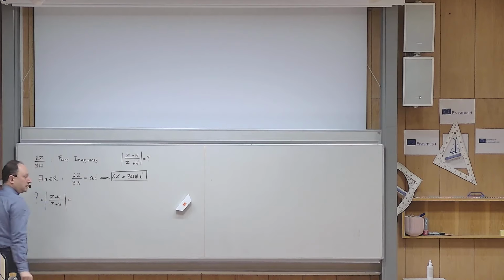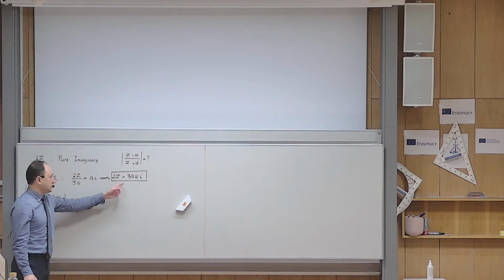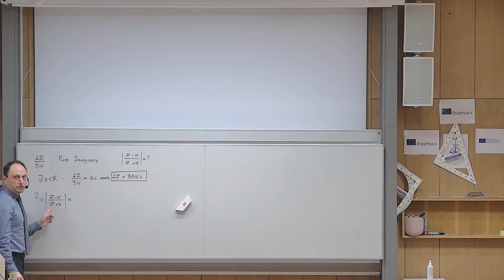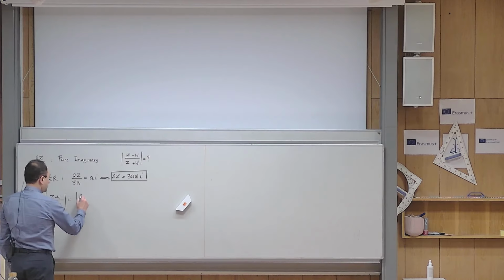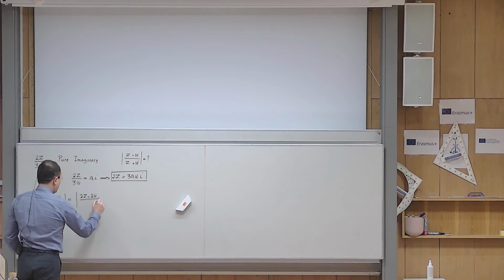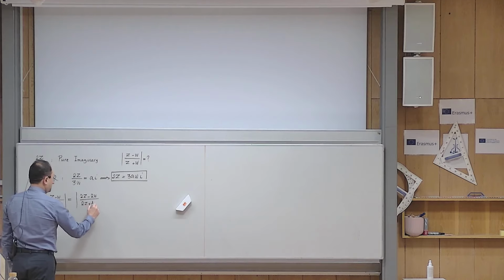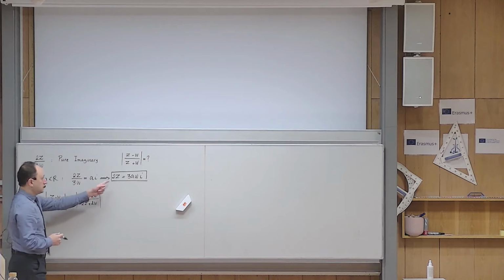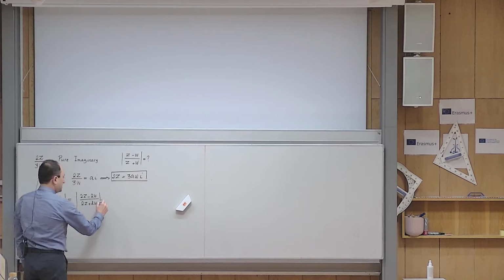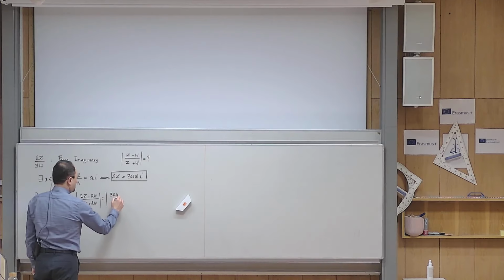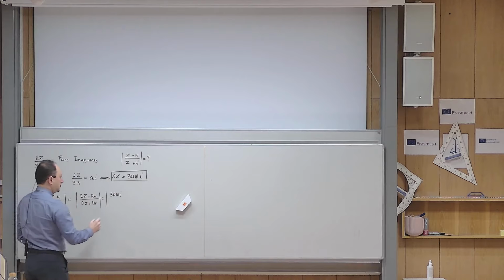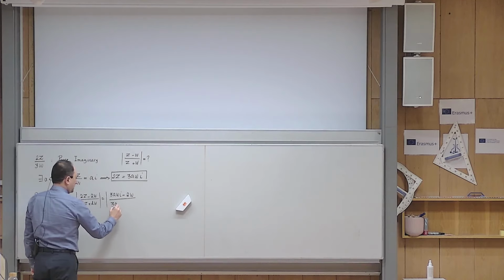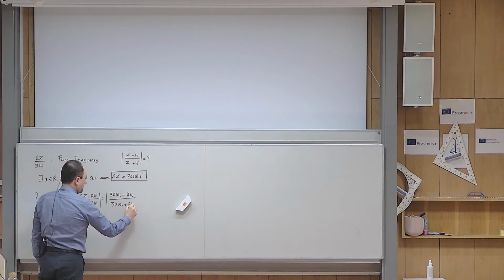I want to avoid working with fractions. Of course, I can find z in terms of w by dividing by 2 and plugging here, but I prefer to multiply this numerator and denominator by 2, so it becomes 2z minus 2w over 2z plus 2w. This is exactly equal to the previous one, but now instead of 2z, I can put 3awi, so this becomes 3awi minus 2w over 3awi plus 2w.